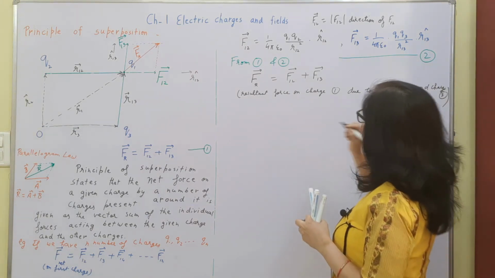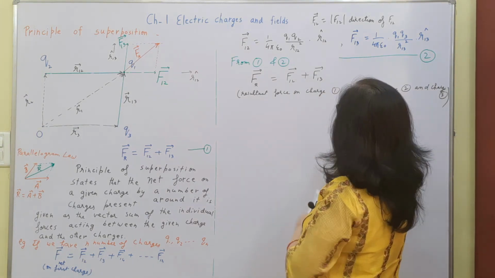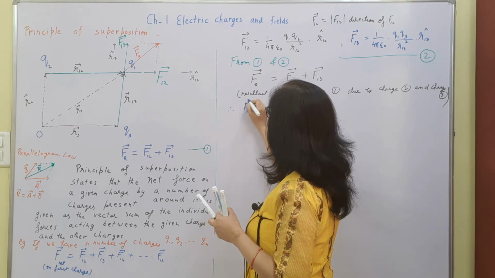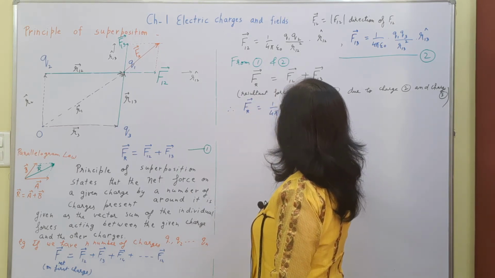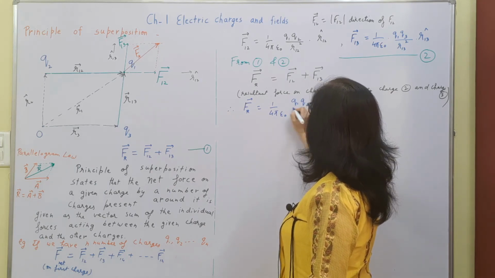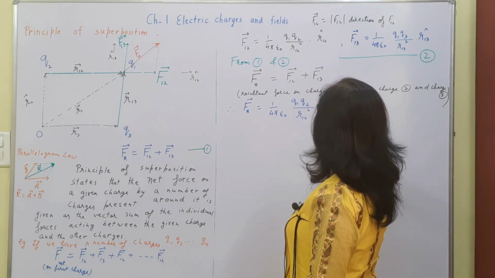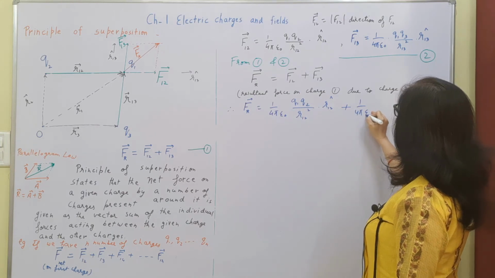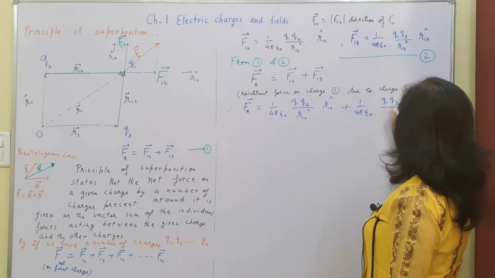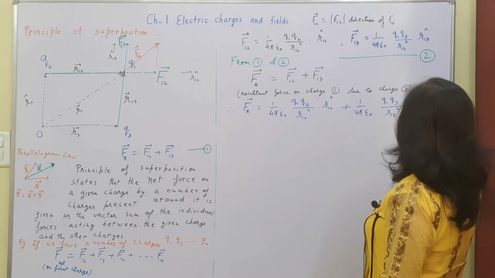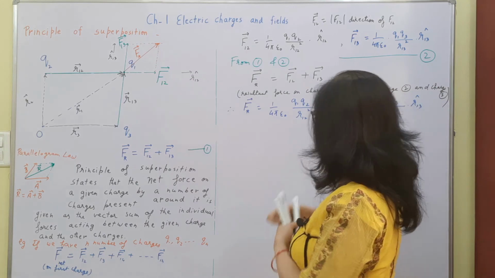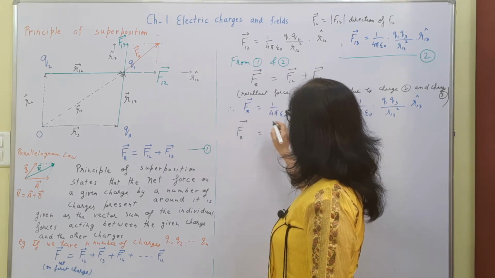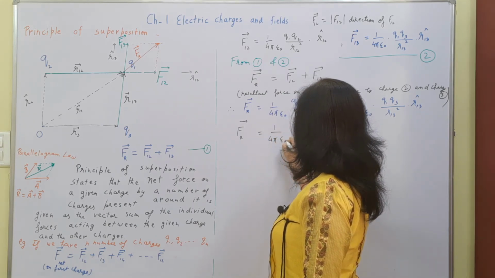This can be written by putting these in, and we can take 1 by 4 pi epsilon naught common.